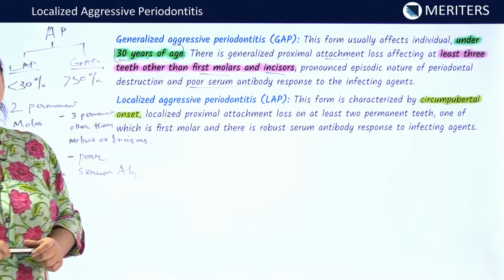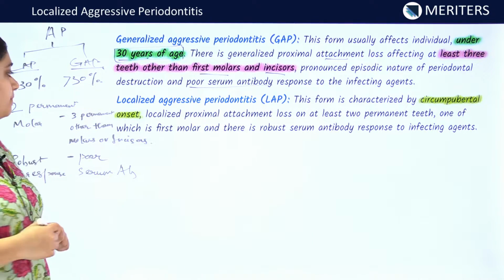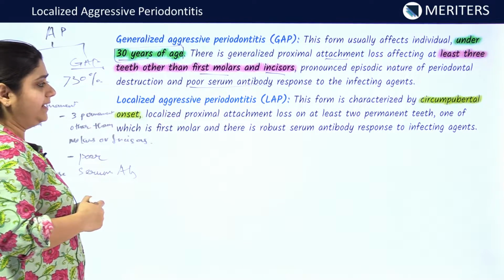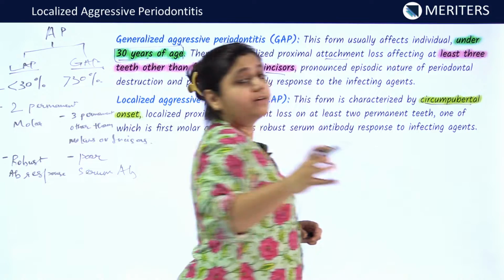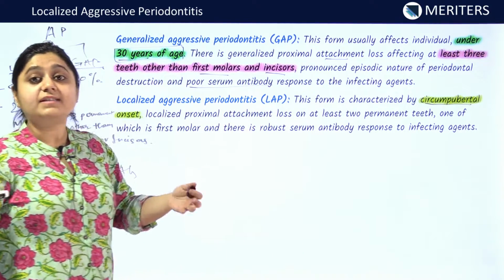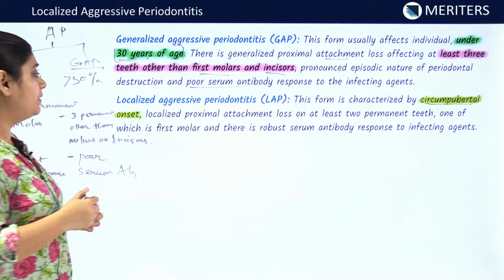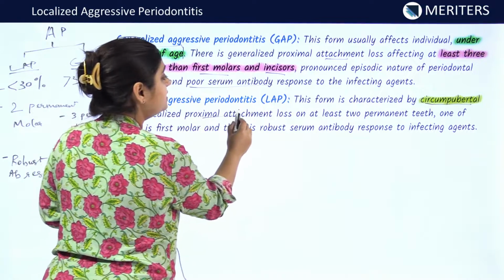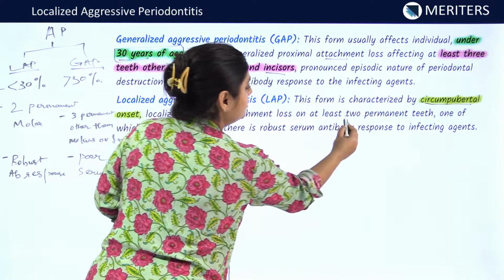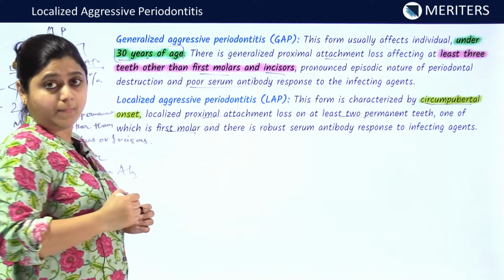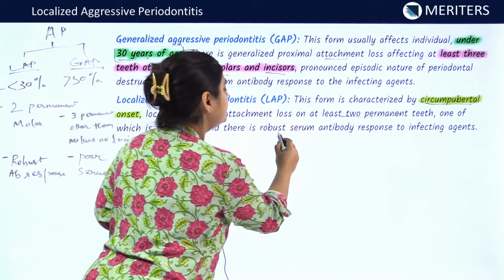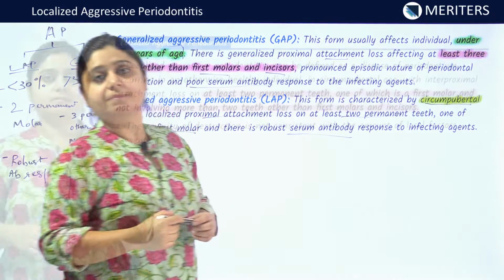In localized aggressive periodontitis, it begins at a circumpubertal age, meaning it affects the adolescent age group, and the attachment loss is seen on at least 2 permanent teeth, one of which should be the first molar. In these individuals, a robust serum antibody response is seen.